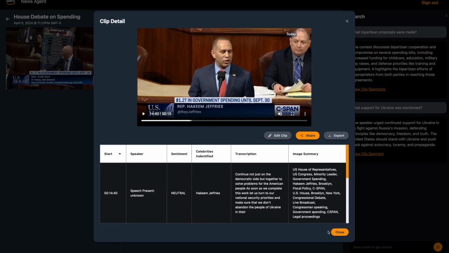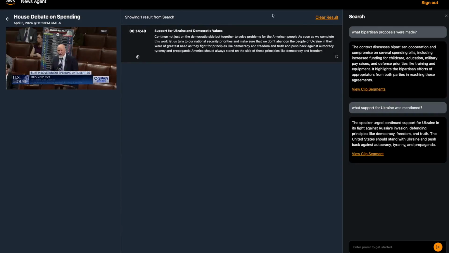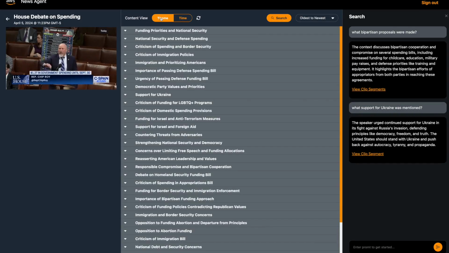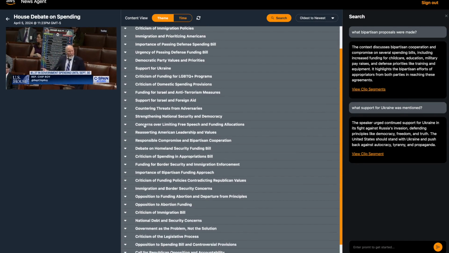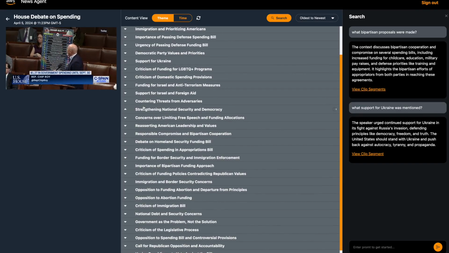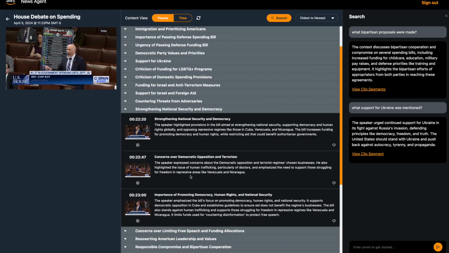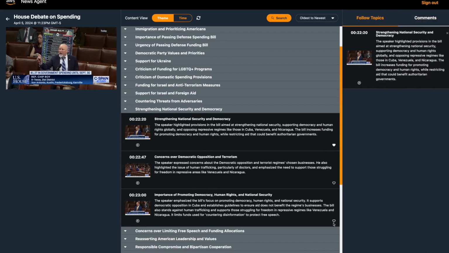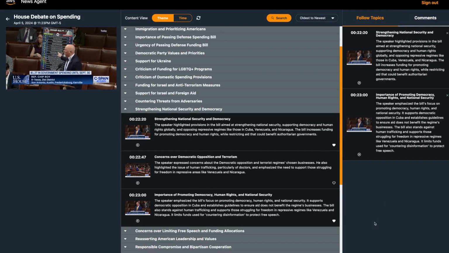So we also have a way to do the theming and make more apparent how the major themes are emerging from this. And again, this is updating continually as the event unfolds. You can expand a particular parent theme and see the sub-themes that are emerging within it. And again, watch and look at those. You can record these on the side as follow topics. And that'll help you get back to these different key content later on if you want to write a story about that or re-listen to some of these items.